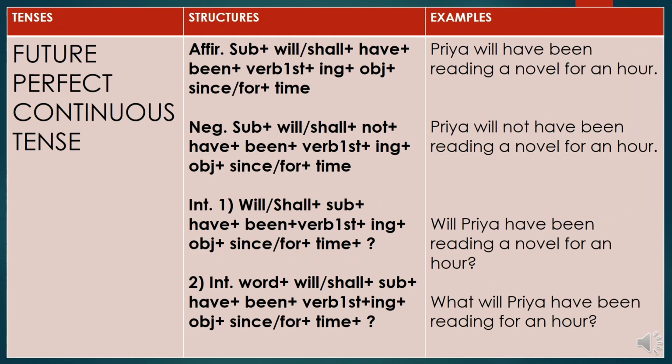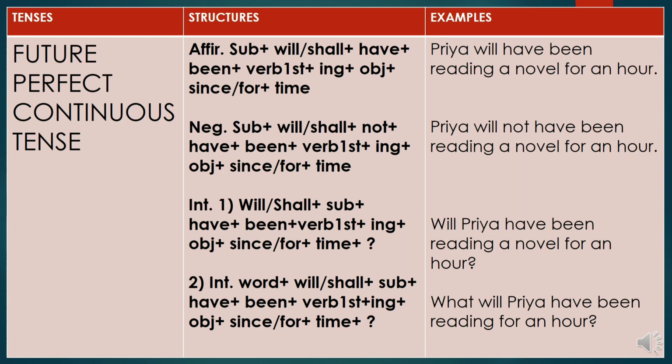Quickly see it. In the future perfect continuous tense, what is the change here? We are using the first form of the verb instead of the third form. So in the future perfect continuous tense, we use the first form of the verb plus ing, and like we have done with past tense, since, for and the time. See quickly the first type of sentence, the affirmative sentence: Priya will have been reading a novel for an hour. So, subject plus will/shall plus have plus been. Like in past tense we have used been, here also we are using been. So, Priya will have been reading a novel.